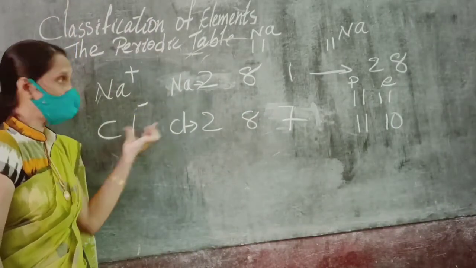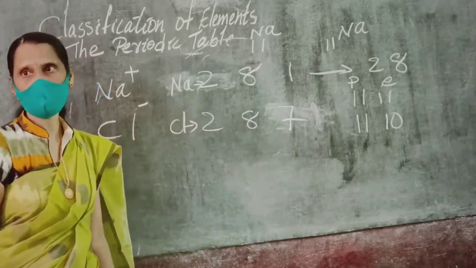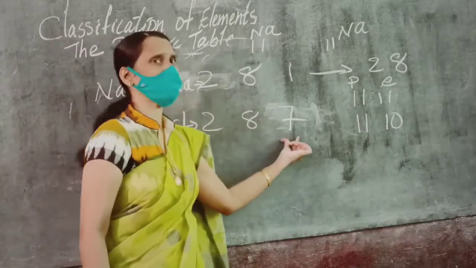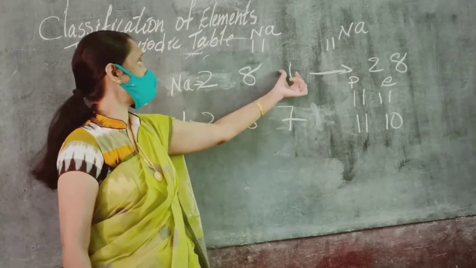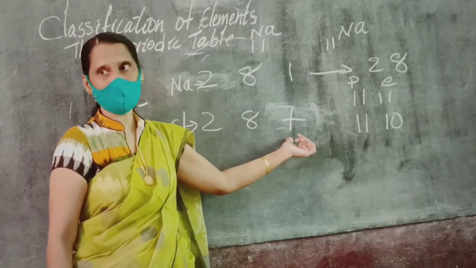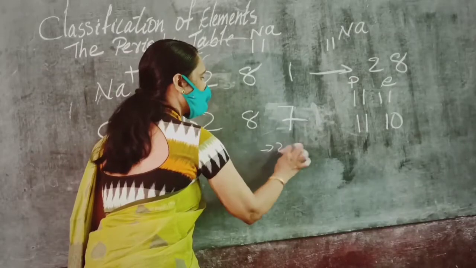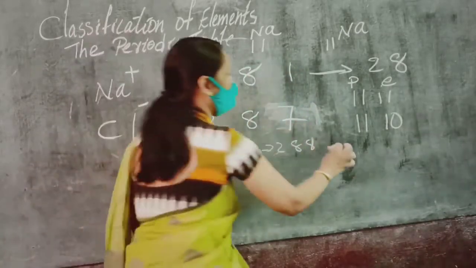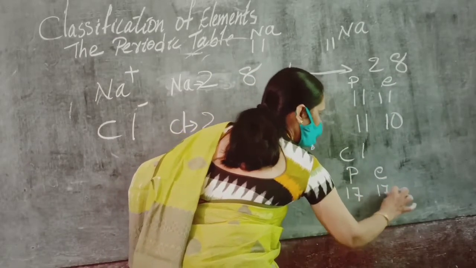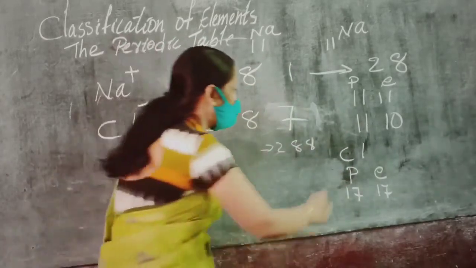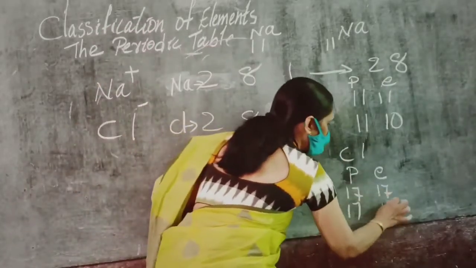And what about this one? You can just mark it. Chlorine, its electronic configuration is 2,8,7, meaning it has 17 electrons. In order to complete the octet, how many electrons does it need? One electron. So sodium is ready to give that electron to this one. So it will get the 2,8,8 configuration. So chlorine will change like this: chlorine starts with proton 17, electron 17. But when it gets one electron, proton will remain 17. Proton never changes. But electron will become 18.